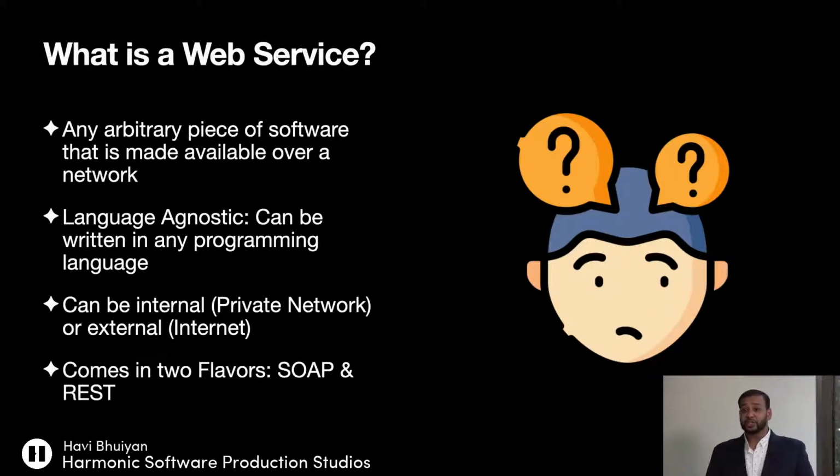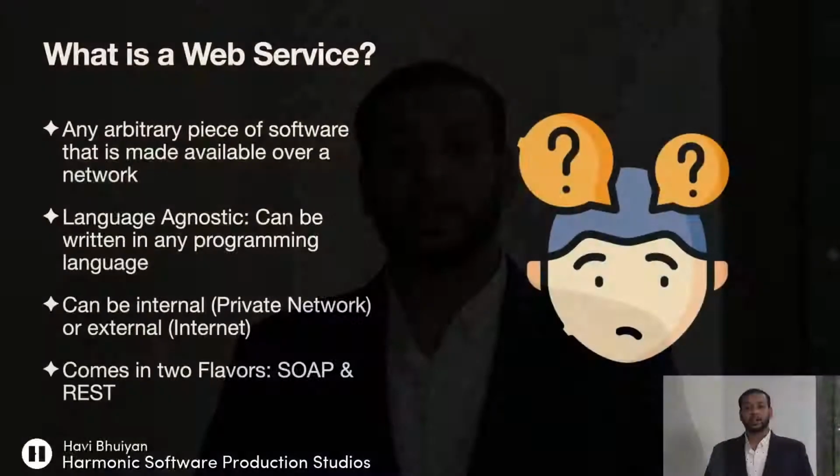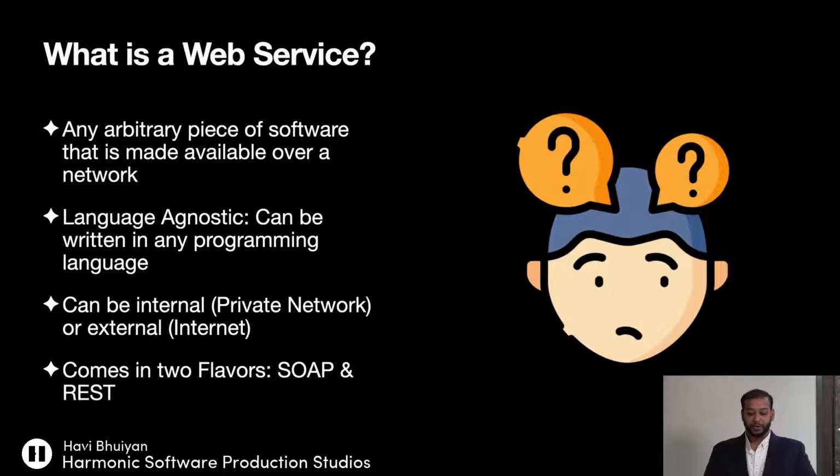They can be internal, within your internal network, to help you prototype applications or reach resources within your network easily and interface with data. Or they can be available through the internet, allowing you to grab that same data and resources over the internet from anywhere you are. Typically, web services come in two flavors, SOAP and REST. Today, we'll be talking about REST, which is representational state transfer.